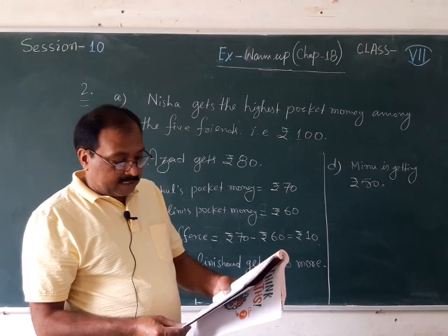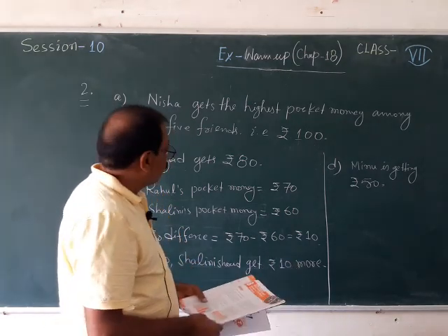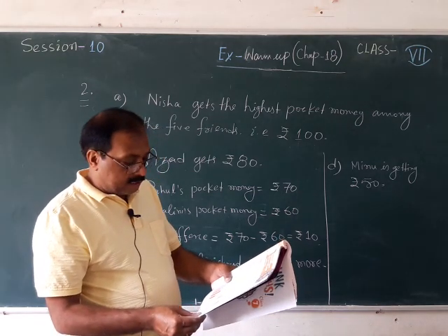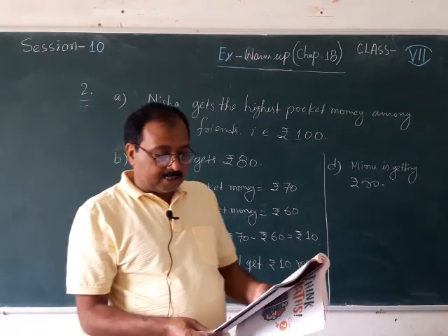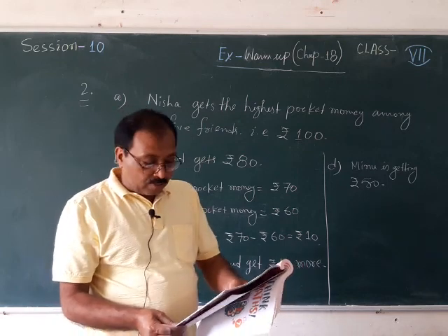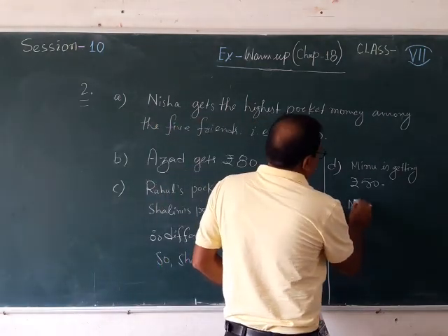Now E number, is there anybody who gets the same amount as Meenu? How much is Meenu getting? 50. Is anybody else getting rupees 50? No. You can see in the bar graph that no one is getting rupees 50. So for E number you will write no.